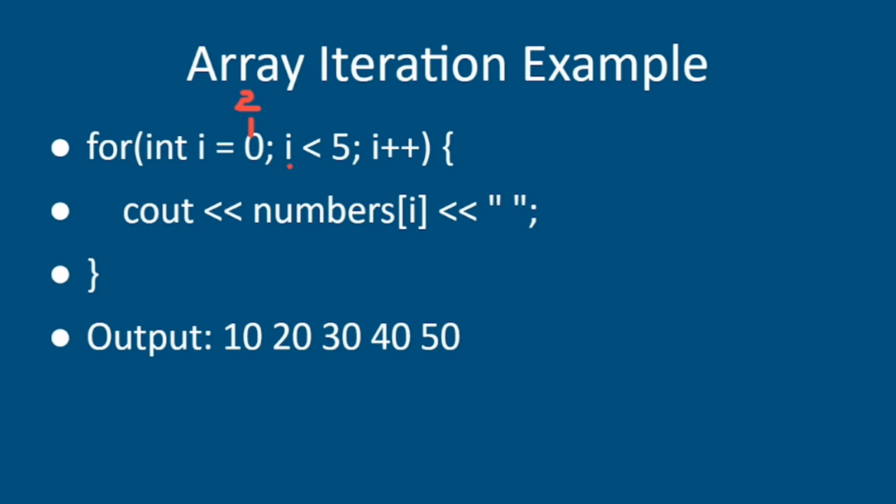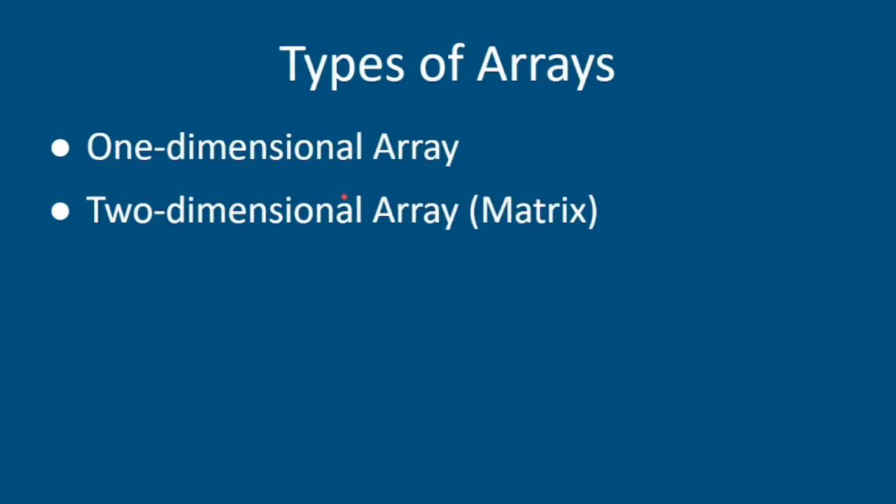So this is how the array works, and it will run until the condition becomes false, that is, when 5 is equal to 5, then it becomes false and the loop gets terminated. Types of array: there are two types of array. There is the one dimension array. The one dimension array is what I explained in the previous slides.